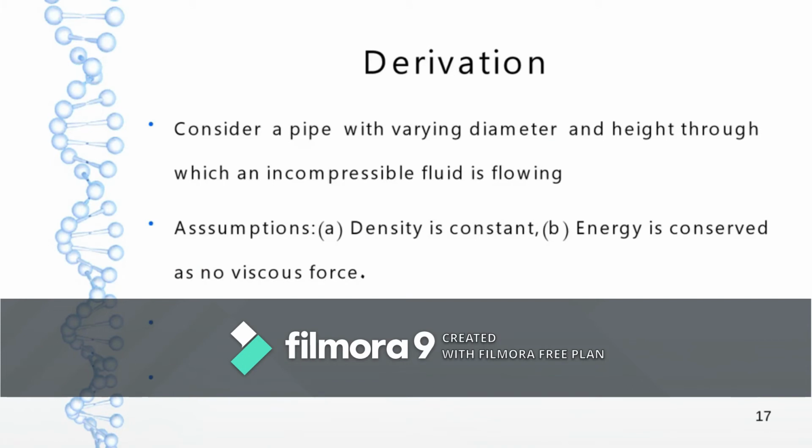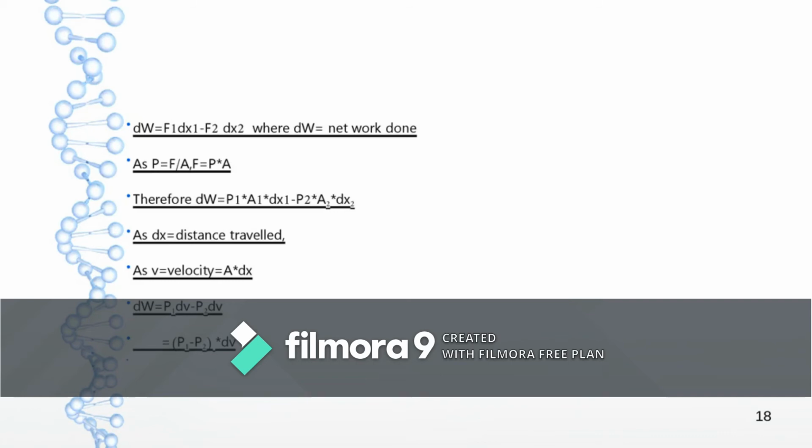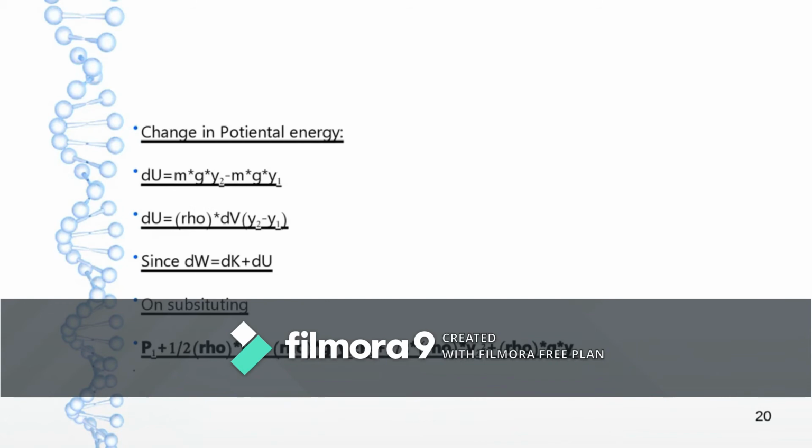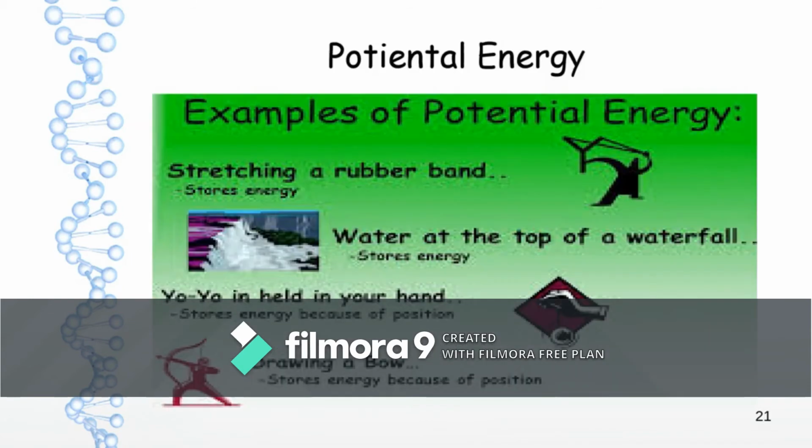This energy includes pressure energy, kinetic energy and potential energy. He derived the equation where P1 by rho g plus V1 square by 2g plus Z1 is equal to P2 by rho g plus V2 square by 2g plus Z2.